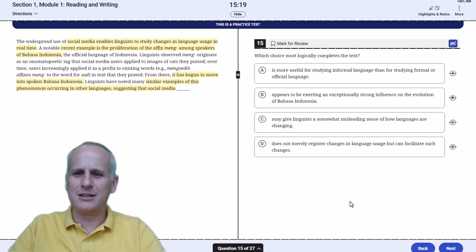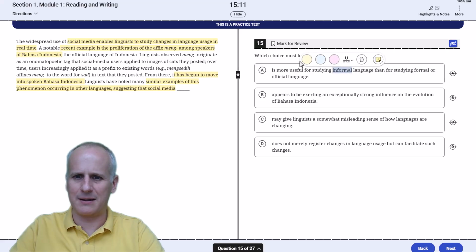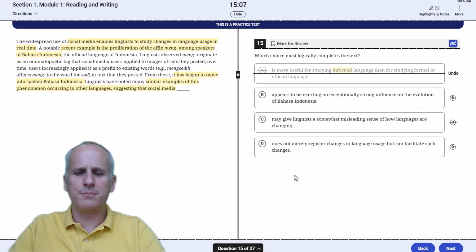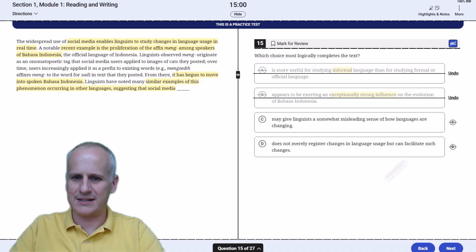So starting with choice A, "is more useful for studying informal language than for..." No, this is not the issue. It's about the social media thing. So we'll just highlight informal language as a specific reason to eliminate and get rid of A almost immediately. Choice B, "appears to be exerting an exceptionally strong influence." That's a bit extreme. So we'll highlight that and cross out B.